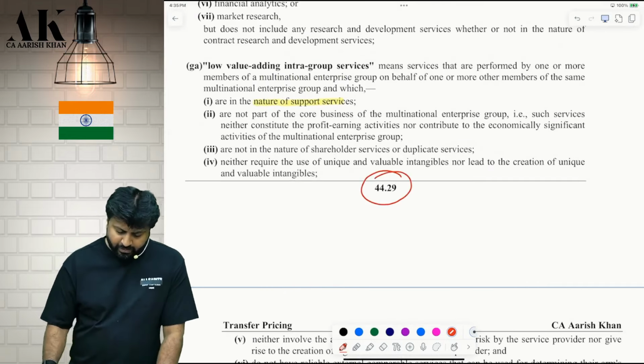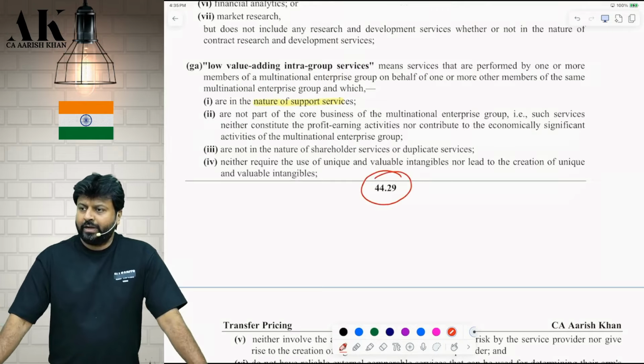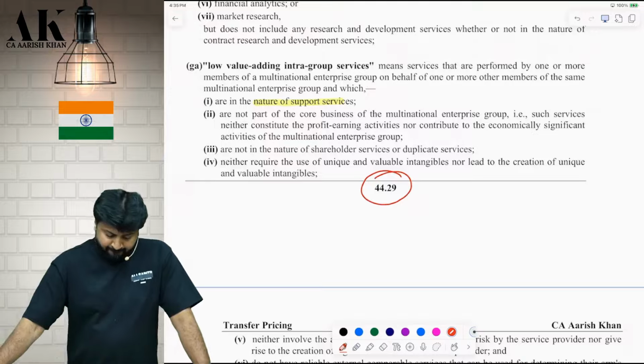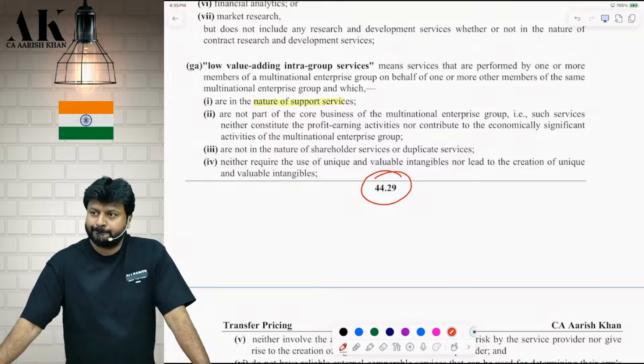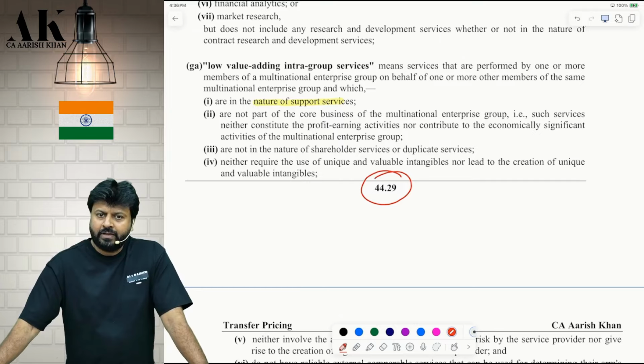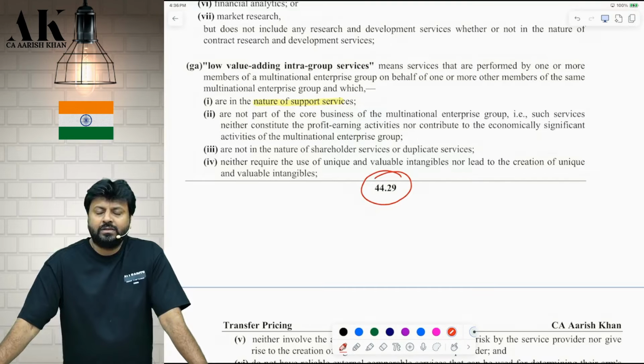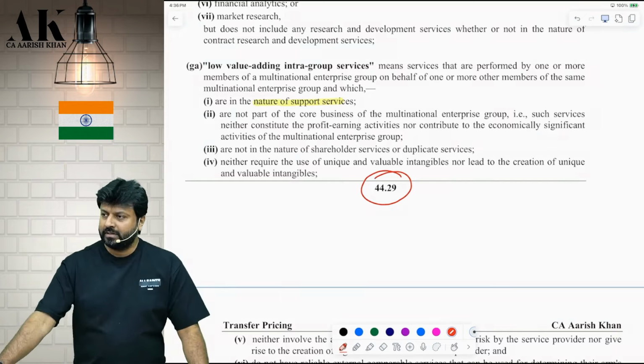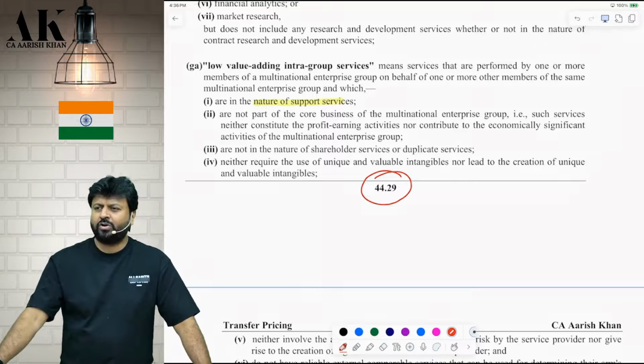Page number 44.29 will tell you what comes in low value adding intra-group services. First of all, you have to tell me, are we receiving the services or are we giving the service? We are receiving the service. Okay. So who is bearing the cost? Who is incurring the cost? Who is charging us the bill? Who is sending the invoice to us? Non-resident associate enterprise. Correct? Yes or no?